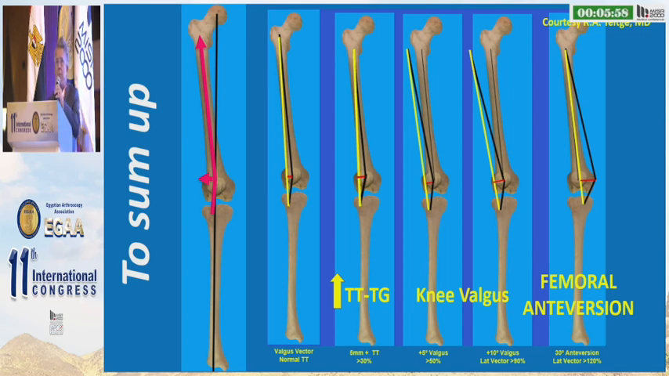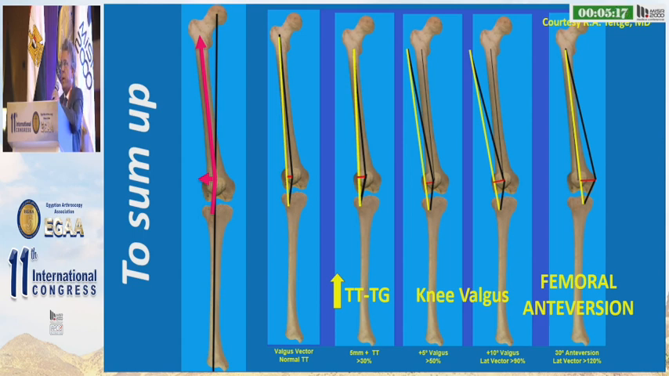To sum up, patellofemoral instability depends on bony geometry, trochlear geometry, and ligament balance. It's only when the lateral vector of the quadriceps overcomes the restraints that dislocation occurs. That is, the dislocation is produced by the lateral vector of the quadriceps. The lateral vector of the quadriceps is influenced by several factors: TTTG, knee valgus, femoral anteversion. Of all of them, the most important one is femoral anteversion.